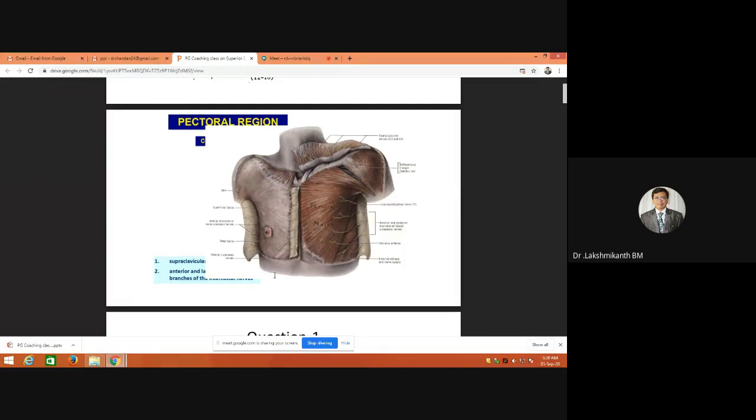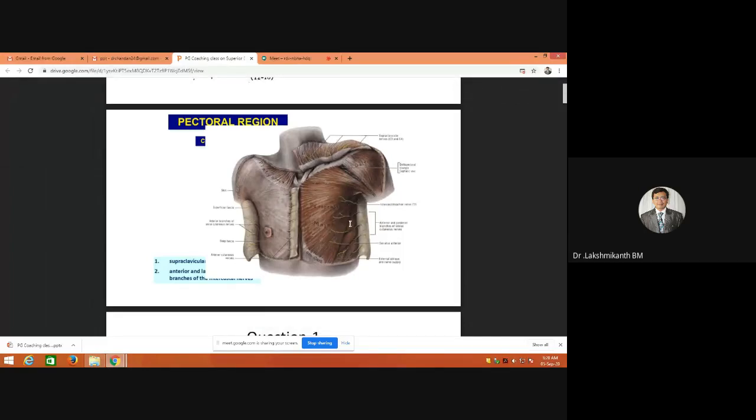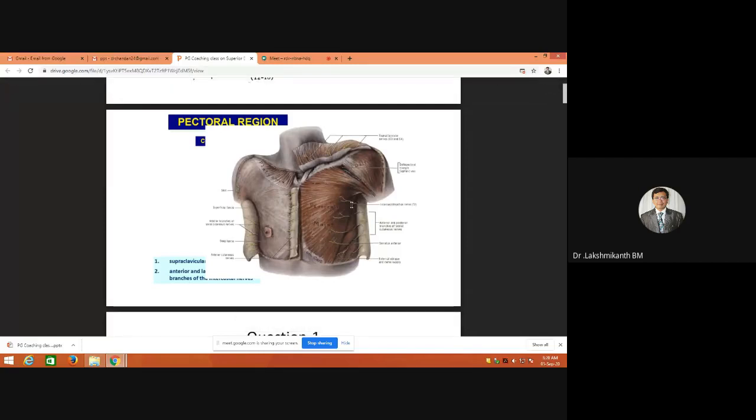So whenever they give a pictorial representation and try to ask you questions, you should be very well conversant with supraclavicular nerves. If you try to see, this is the lateral, intermediate and medial, and also the intercostal nerves. If you try to see, there is something in the anterior part. This is the anterior division of the intercostal nerve. This is the lateral division of intercostal nerve. I was telling you about intercostobrachial nerve. Intercostobrachial nerve is T2, that you have to remember, because it will be supplying not only the pectoral region, it will also supply the medial aspect of the arm.